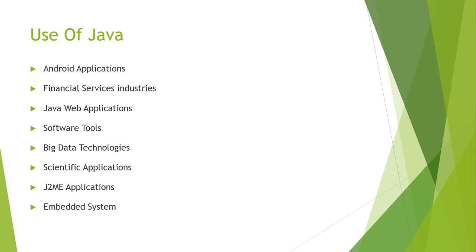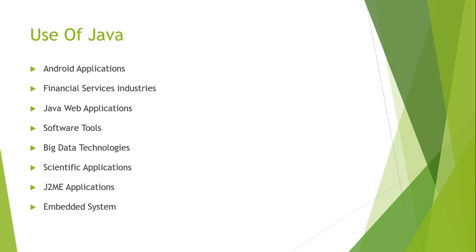After that, financial service industries and Java web applications are made using Java only. Software tools, like Eclipse, are also made using Java only. Big data technologies: nowadays there is big data. If you take the Facebook or WhatsApp example, there are so many users, right? To handle that data in big data technologies, they are using Java only.